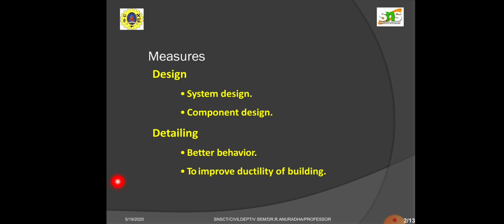Coming to the measures. The deficiency may be measured in the system of design and in the system of detailing. Design comes under system design and component design. System design means it may be a frame. Component design means it may be beam, column, foundation, footings, walls, etc. Detailing should behave better and improve the ductility of the building. This system should be measured to make a building a good building.